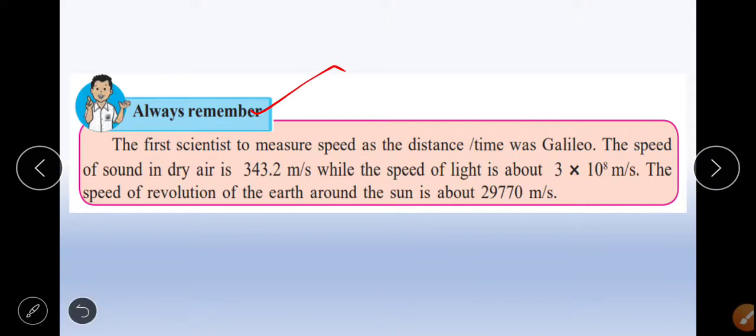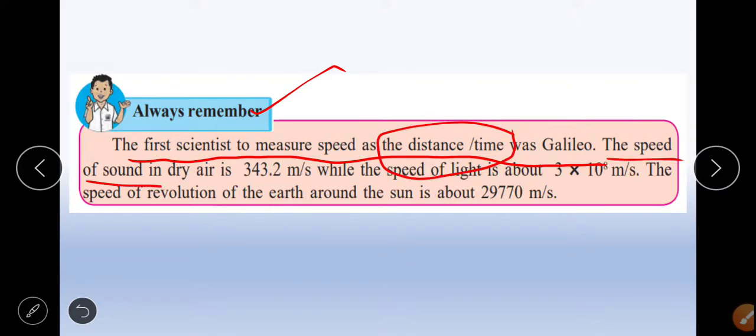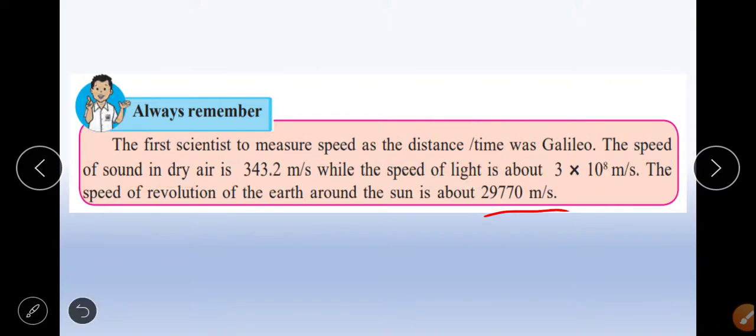We have to remember that the first scientist to measure speed was Galileo. He measured the speed as distance per unit time. The speed of sound in dry air is 343.2 meter per second. Speed of light is 3 into 10 raised to 8 meter per second. The speed of revolution of the earth around the sun is about 29,770 meter per second. So students, do remember these points because they may appear as a question in your exam. So remember the first scientist to measure speed, the speed of sound, speed of light, and speed of revolution of earth.